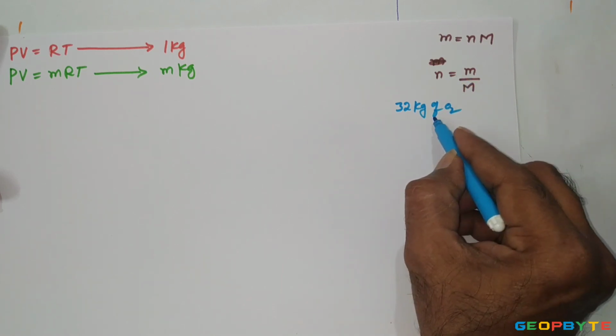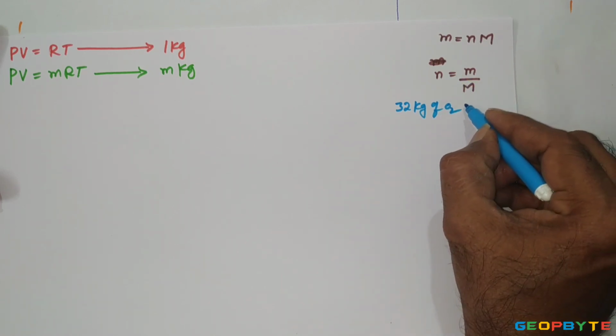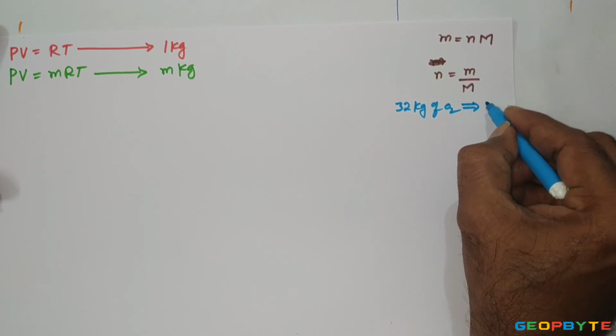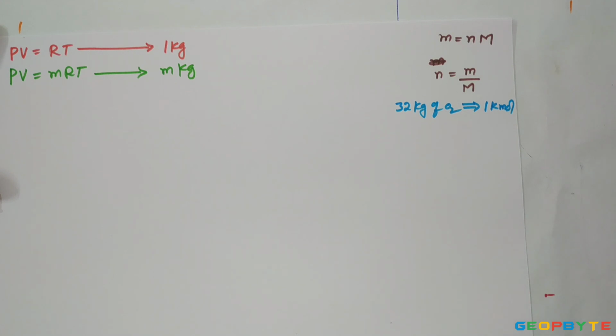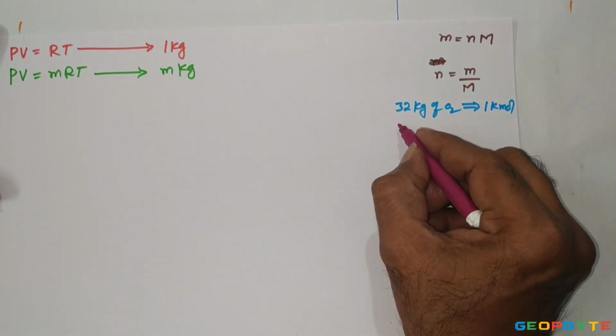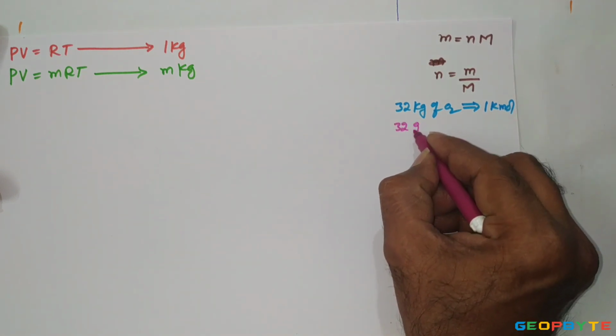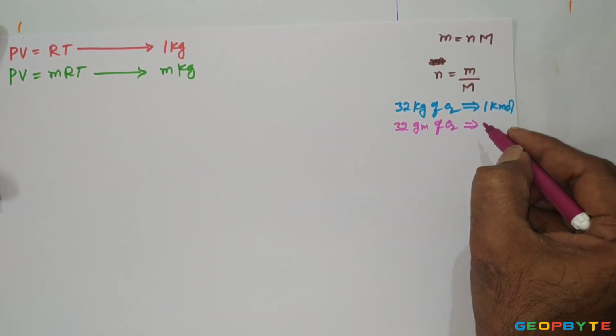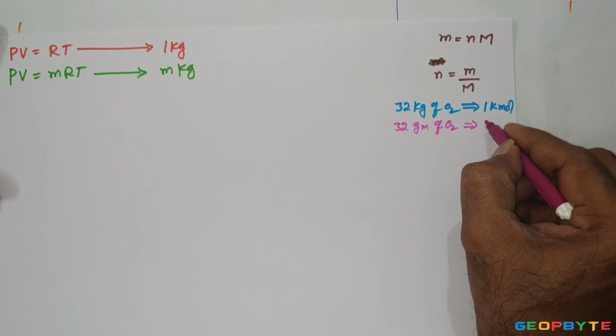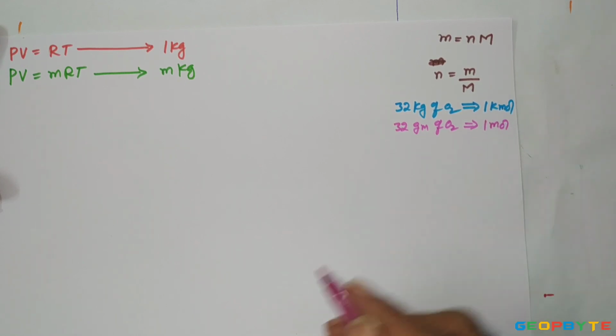So 32 kg of oxygen is equal to 1 kilomole of oxygen. Similarly, 32 grams of oxygen is numerically equal to 1 mole of oxygen.